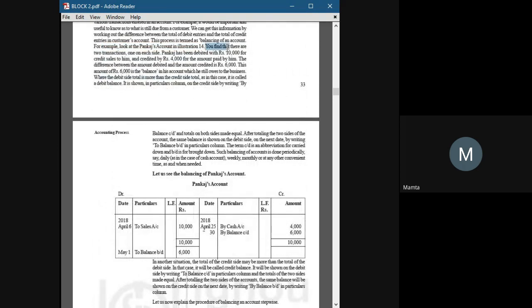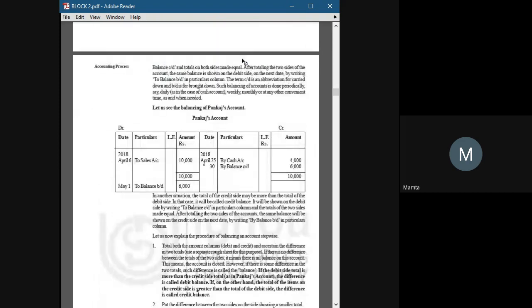So you will find that there are two transactions, one on each side. Pankaj has been debited with rupees 10,000 for credit sales to him and credited by rupees 4,000 for the amount paid by him. The difference between the amount debited and the amount credited is rupees 6,000. This amount of rupees 6,000 is the balance in his account. Let's see the account here.